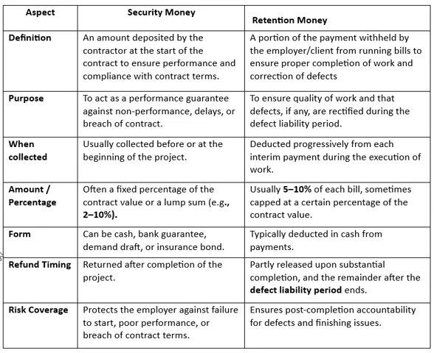As per CPWD, the security money is 10% of the estimated cost of the project, whereas the retention money is 5 to 10% of each bill. I hope you get an idea of what retention money and security money are. Security money provides a performance guarantee to the owner, in short, whereas the retention money provides security to the owner after the completion of the project.